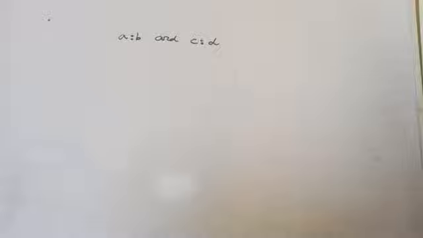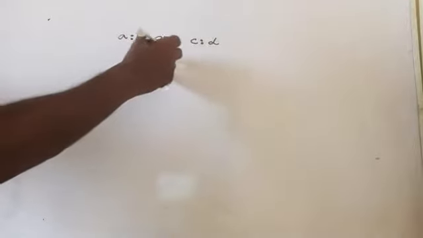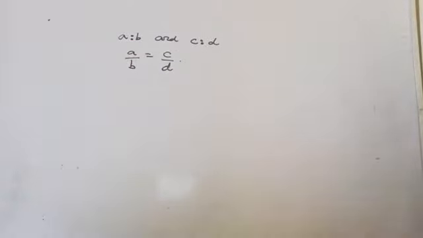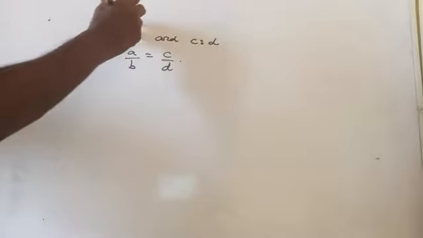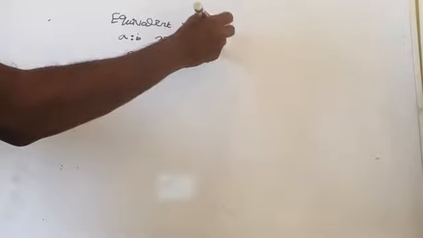We are going to check whether these two given ratios are equivalent or not. It's very simple: if A is to B equals C is to D, then the two ratios are equivalent ratios.